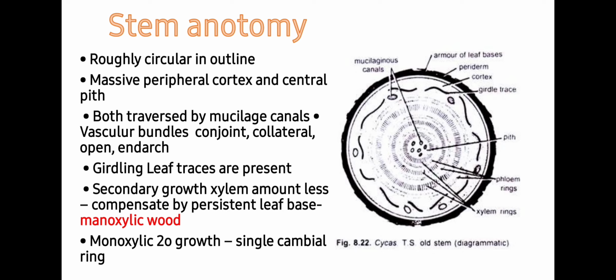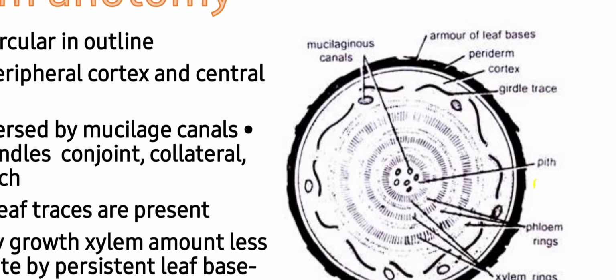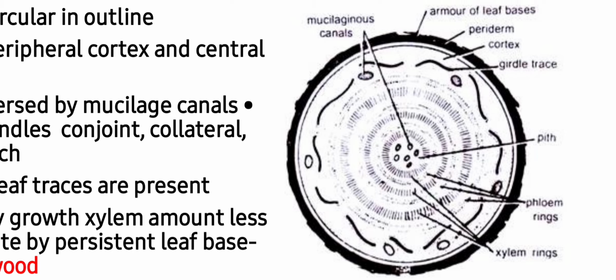It has massive peripheral cortex and central pith, both traversed by mucilage canals, and vascular bundles are conjoint, collateral, endarch and open. Students, you can see that stem anatomy is similar to root, and the stem of Cycas also shows resemblance internally with the dicotyledon stem. Presence of several persistent leaf bases makes the epidermis a discontinuous and ruptured layer.